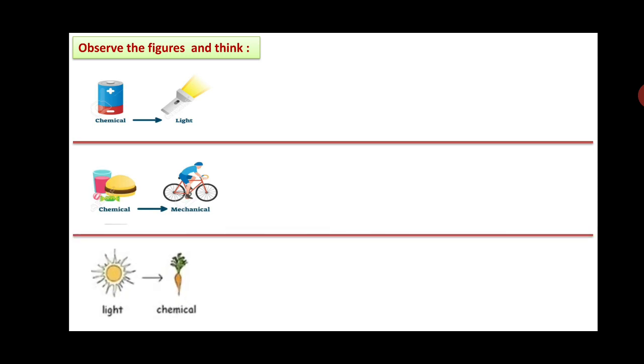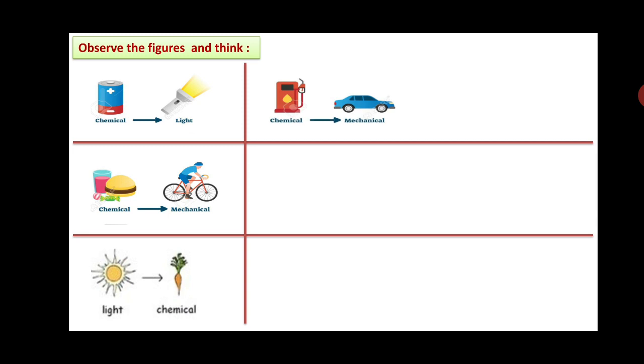Third, due to this light, this plant is going to grow properly, storing the energy in the form of chemical energy. Light energy from the sun is given to the plants, and they store that energy in the form of chemical energy by preparing food, carrying out the photosynthesis process. Chemical energy: petrol pump, petrol is there. When petrol is there in the vehicle, then and only then it is going to run.